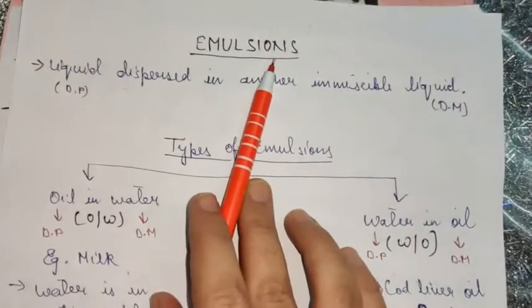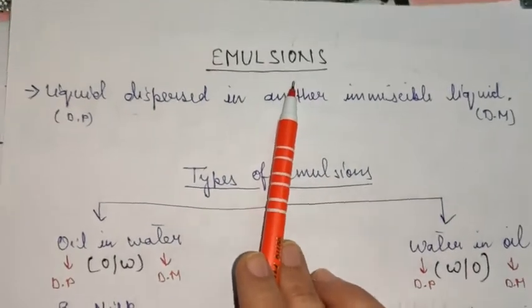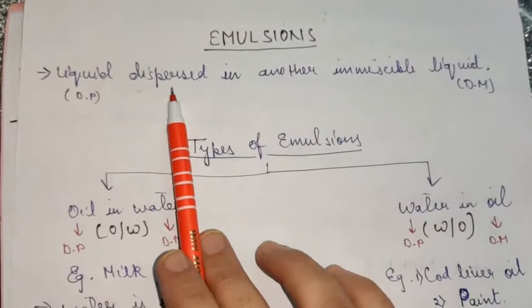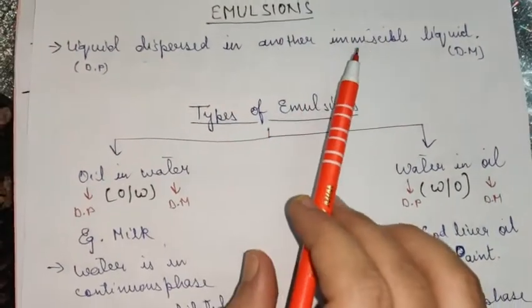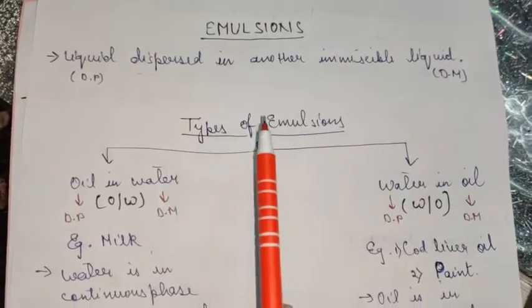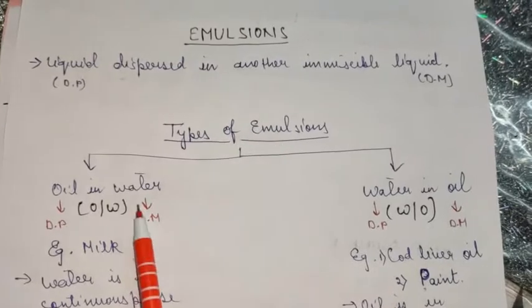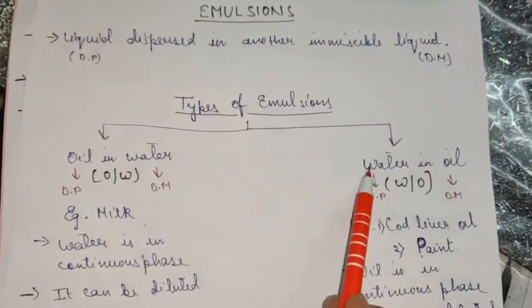And a common example of an emulsion is milk. So when a liquid is dispersed in another liquid where both the liquids are immiscible, then we get an emulsion. And emulsions are classified into two categories. First is oil in water, another is water in oil.